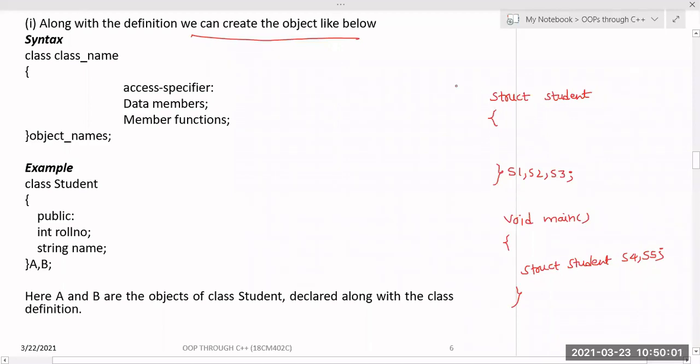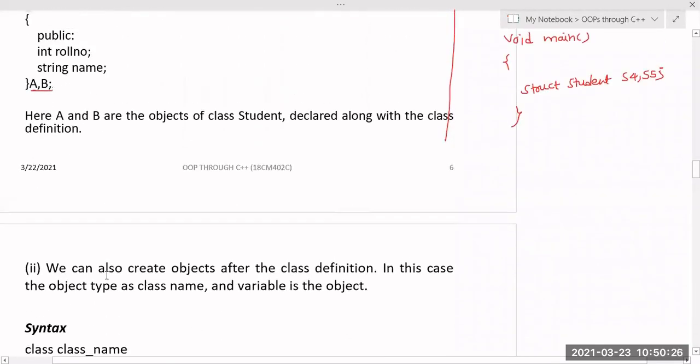In a similar way, a class object can also be created in two ways. Along with the definition, we can create the object. Like class name, and here I can have the access specifiers with data members and member functions. Inside the class I can create the objects along with the class declaration itself, like class student a, b. You can give it directly here. This is the first way.